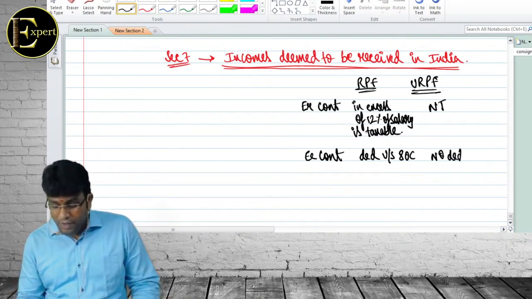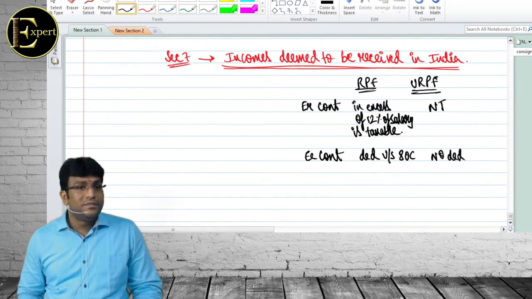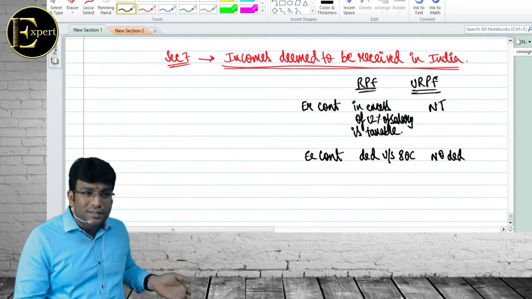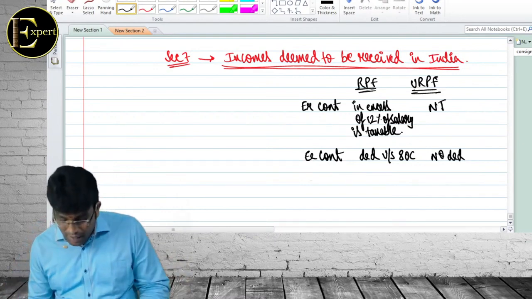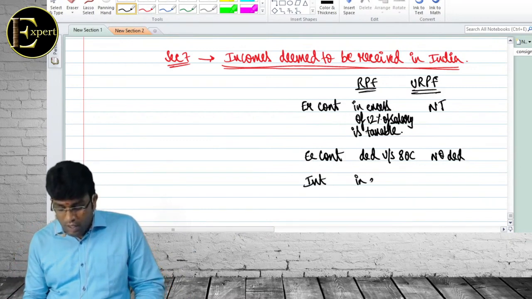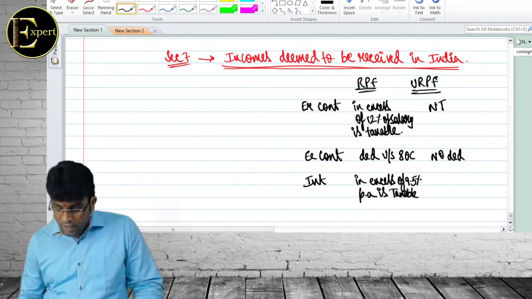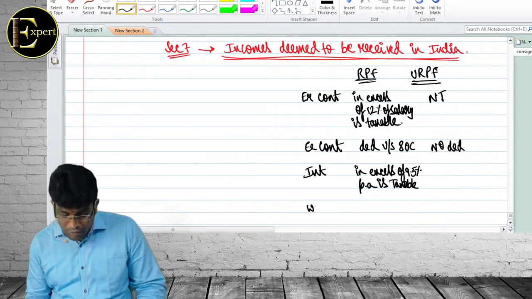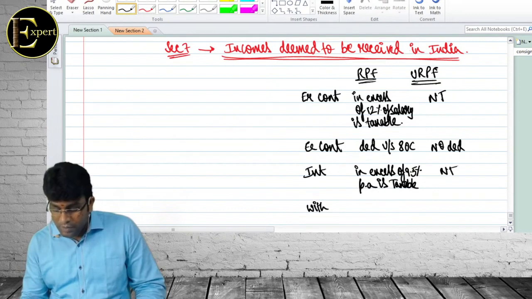Under URPF, no deduction. Sir, I did not start section 7. First I am teaching what is RPF, URPF. Then I will tell something in section 7. Then, on these contributions, interest will come. Here they told, in excess of 9.5% per annum is what? Taxable. Is what, my dear friends? Taxable. Finally, here it is not taxable.